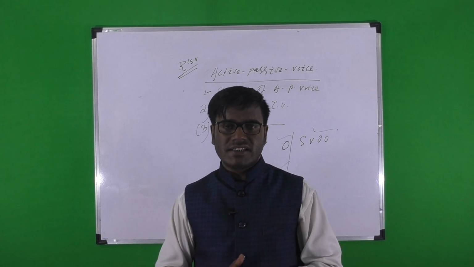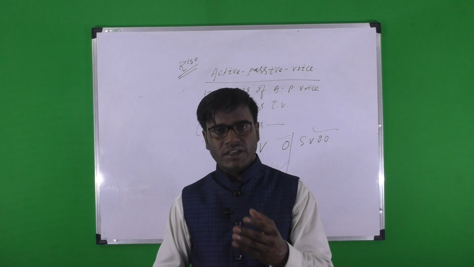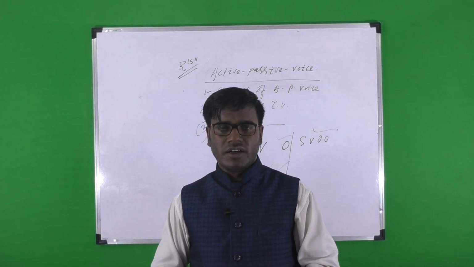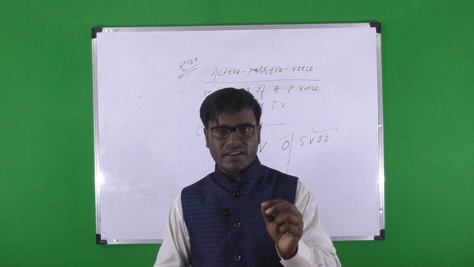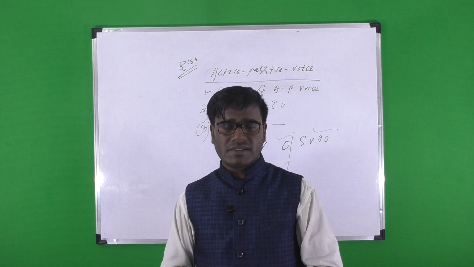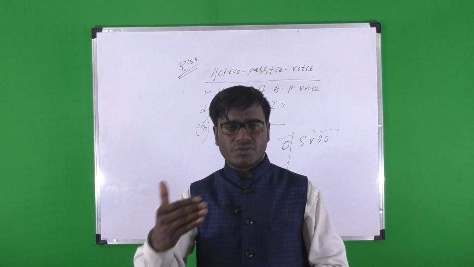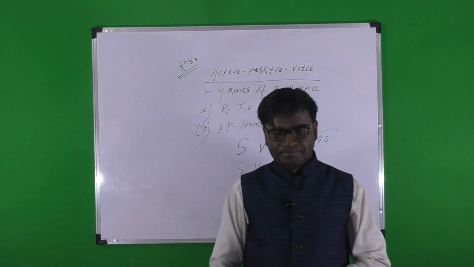In the grammatical system, according to the classification of object, it is divided into 4. You know direct and indirect object, but there are 4 types of objects. One is direct object, second is indirect object, third is reflexive object, and fourth is facilitative object. One by one we will discuss what we mean by direct, indirect, reflexive and facilitative object.